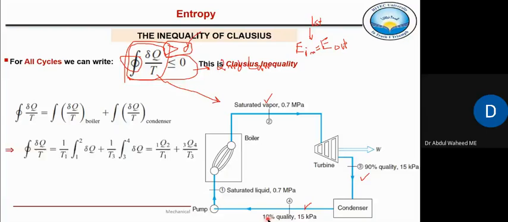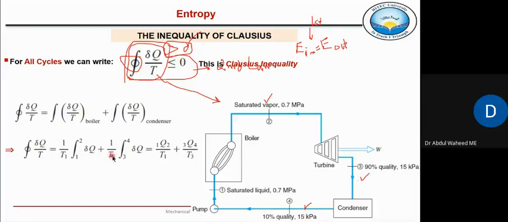So now we can put those values of Q's and T's in this equation. Because here heat is transferred at one constant temperature in the boiler, this T is constant: 1 over T1, integral 1 to 2 del Q, plus during condensation the temperature is also fixed because it's also a phase change process.